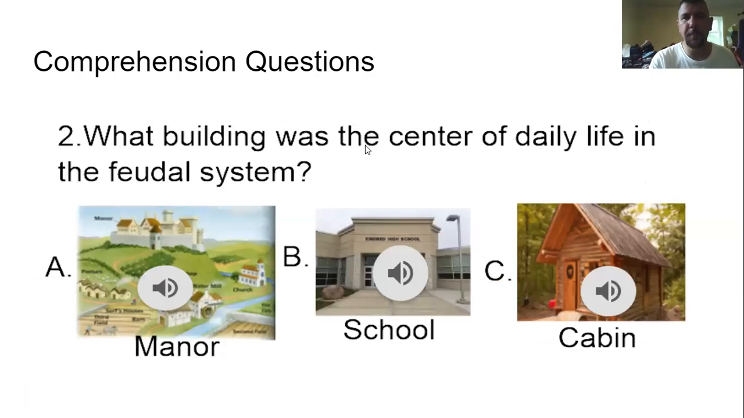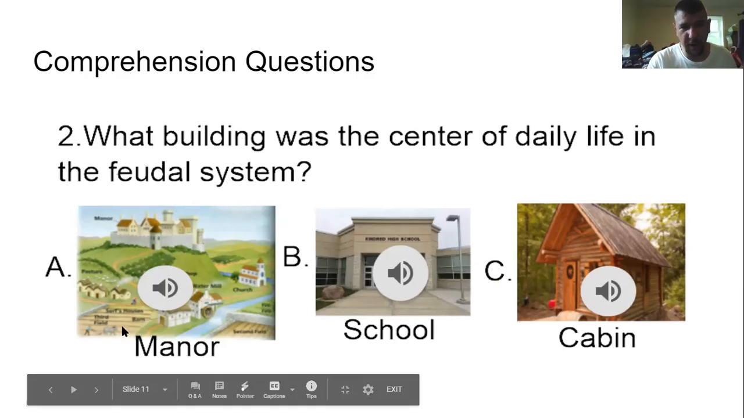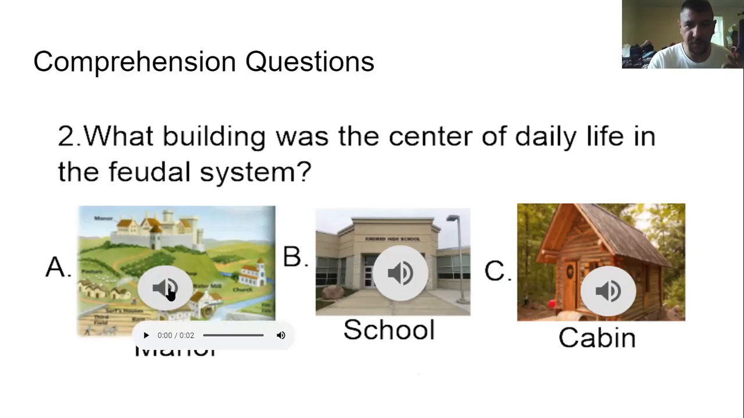All right, number 2. What building was the center of daily life in the feudal system? Was it A, the manor, B, the school, or C, the cabin? It was A, the manor. The lords on the manor, after the barons had given them land, and everything sprouted up around this manor. The whole community did, and if they needed protection, they went inside the walls, kind of similar to Mesopotamia. So the manor was the center of daily life for the feudal system. Ding, ding, ding. We have a winner.